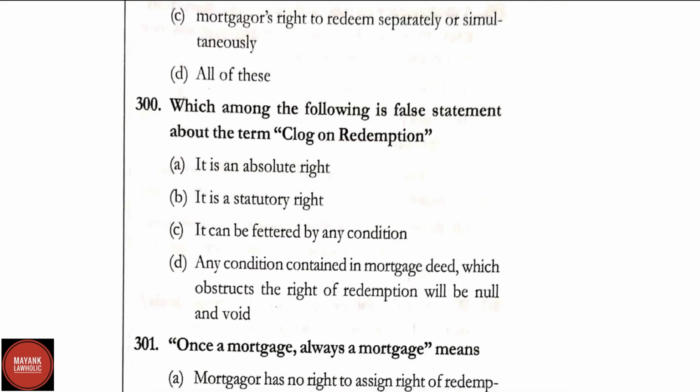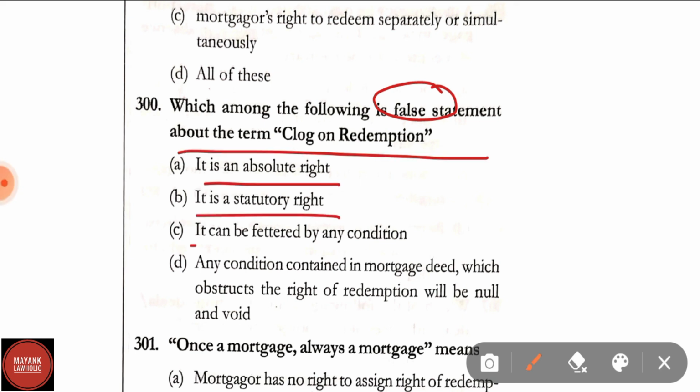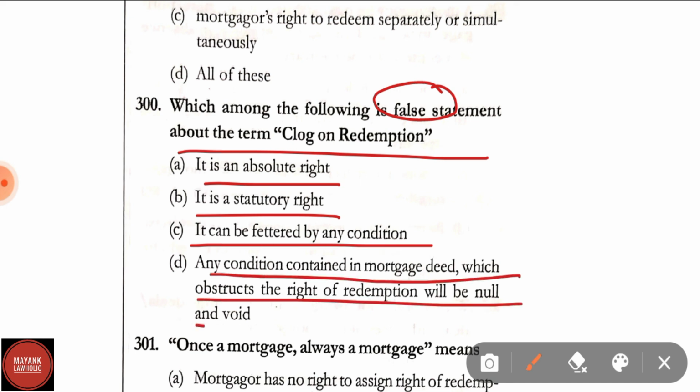Question number 300. Which among the following is a false statement about the term clog on redemption? Options are it is an absolute right, it is a statutory right, it can be fettered by any condition, and option D, any condition contained in mortgage deed which obstructs the right of redemption will be null and void. Here it has been asked which of the following is a false statement about the term clog on redemption. Therefore, option C is the right answer. It can be fettered by any condition is a false statement regarding clog on redemption.